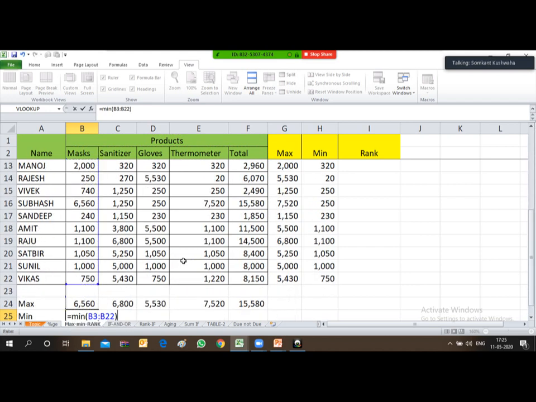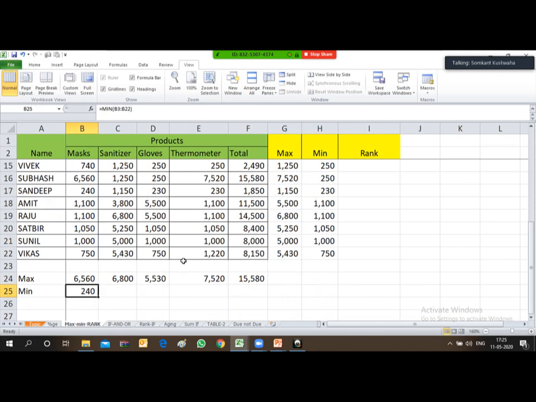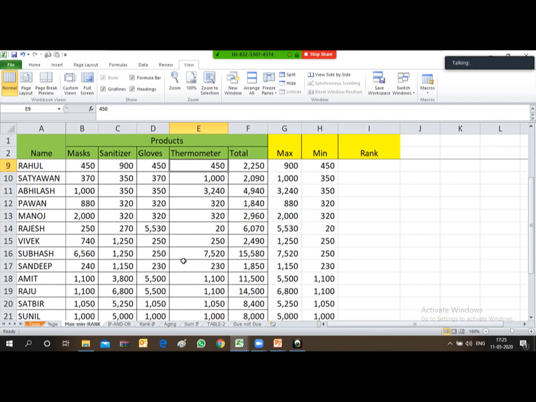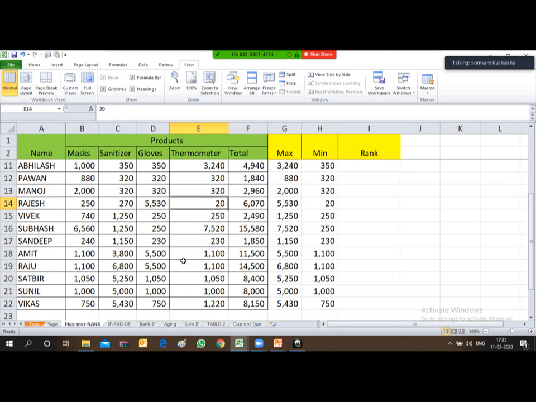Select the entire column and close the bracket. So here the minimum quantity of a particular product sold is 240. So for each and every product you can find out 40, 230, 20. So in the column you will be able to see or mark who has achieved the minimum quantity.